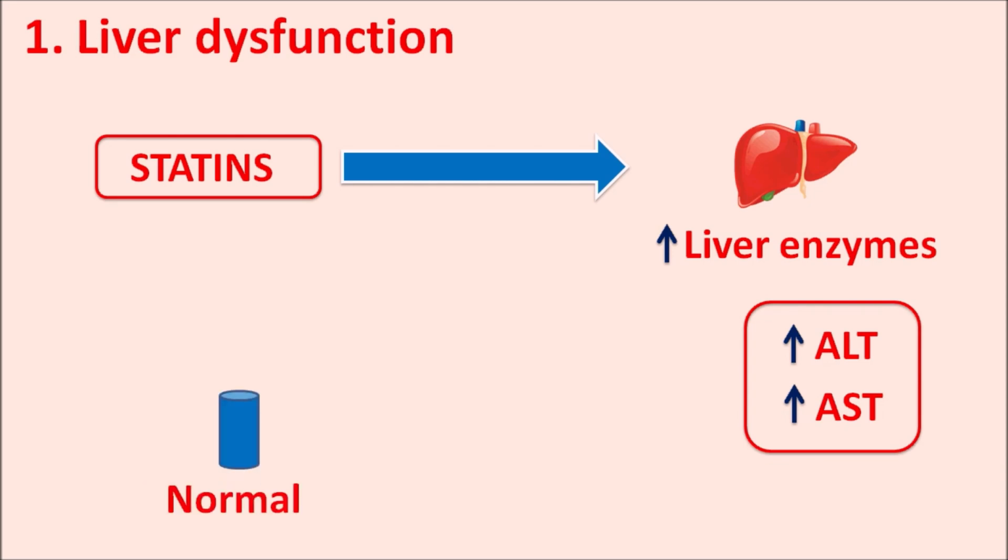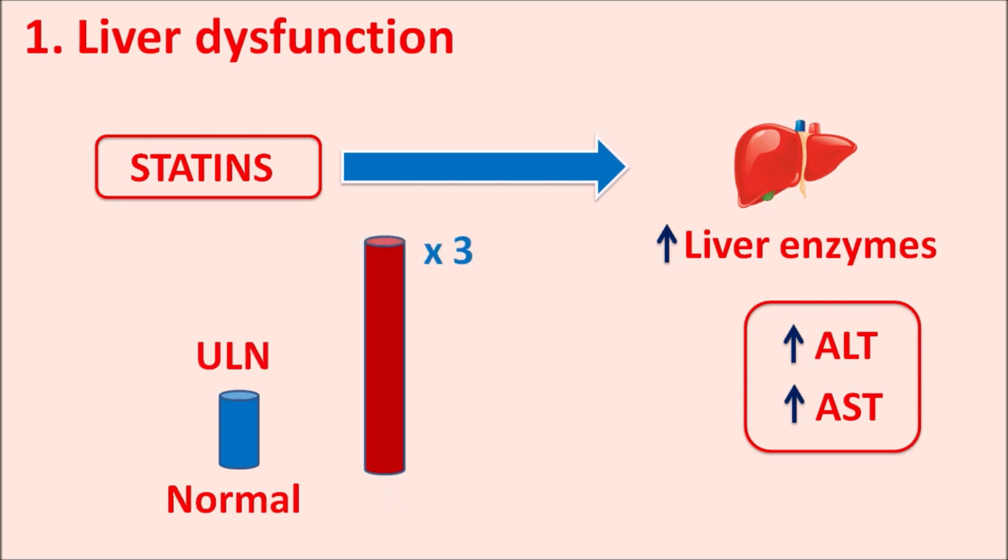Suppose this is a normal level of liver enzymes and this is the upper limit of normal. By use of statins, the levels may increase up to 3 times the upper limit, which indicates some hepatotoxicity. Particularly, this can be observed within 3 months of treatment. So liver dysfunction can develop within 3 months of statins, and particularly when they are used at high dose, the risk is more pronounced.